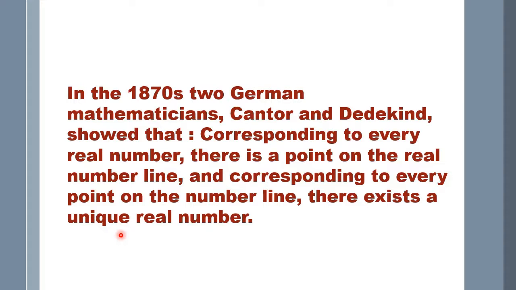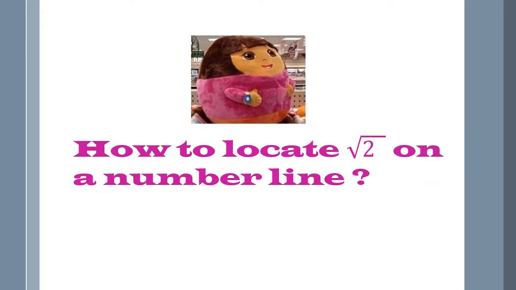Each number is unique. For example, if we take a point as 2, then there is only one 2. There cannot be two or three 2s. There can be another -2, meaning another integer -2. But 2 will not repeat on a real number line. That is called a unique real number. Let us see how to locate root 2 on a number line.